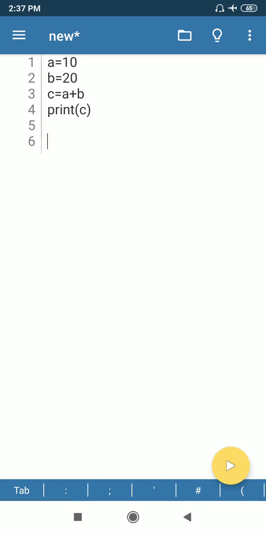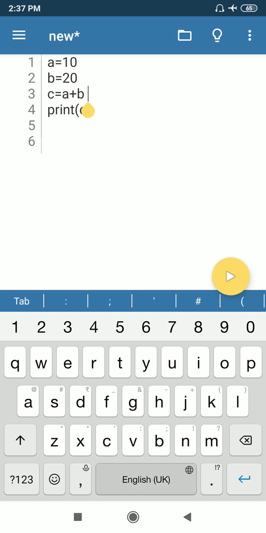Now we are going to start comments. Okay student, suppose here you are going to write something, some notes for the user. Here addition happened.